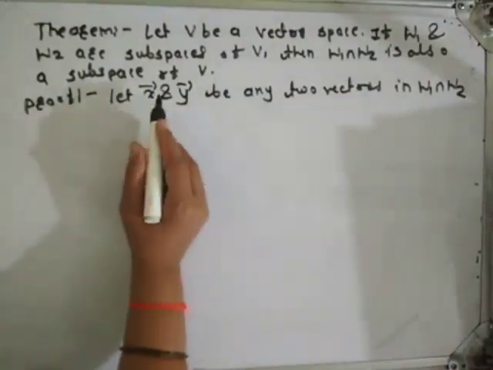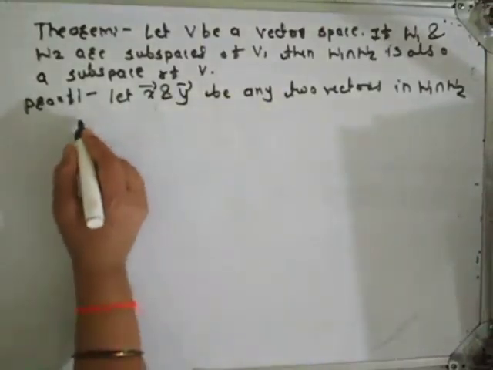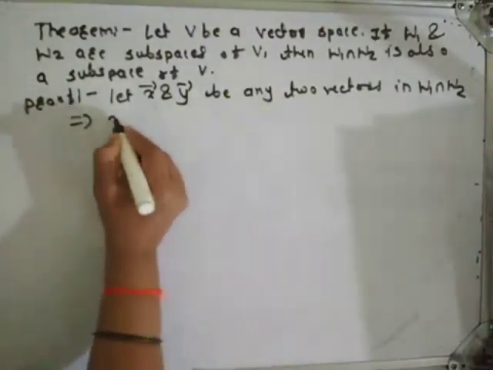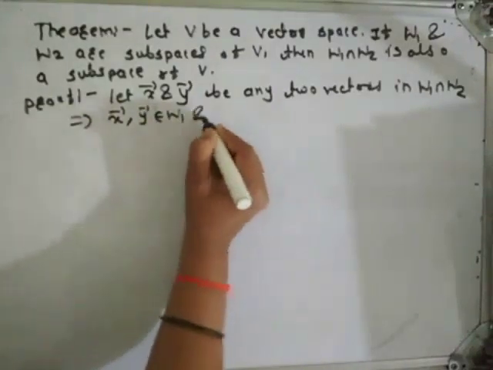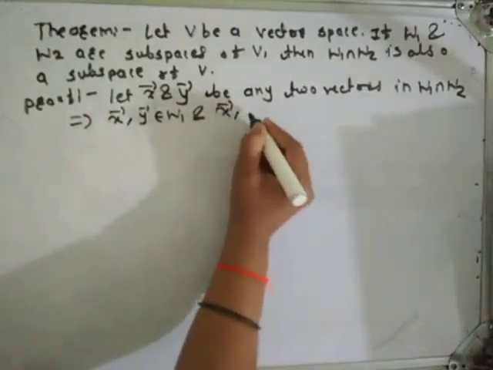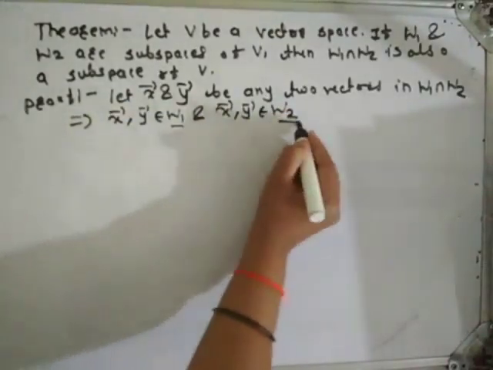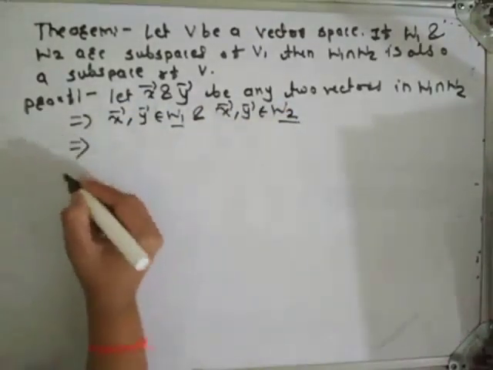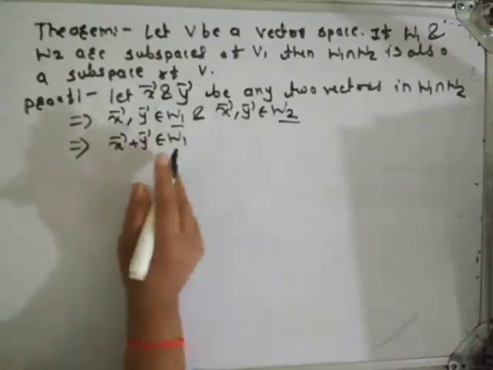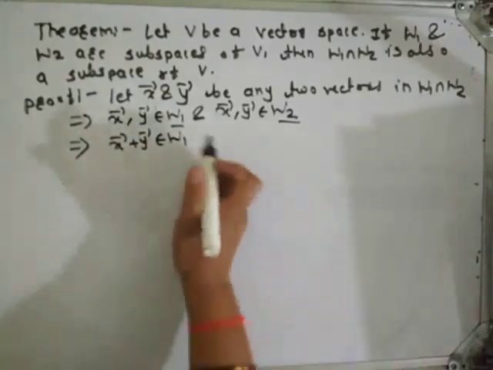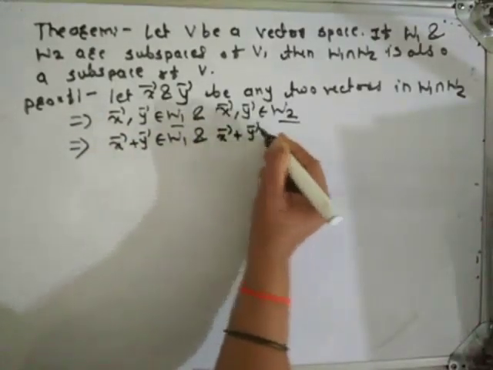If X bar and Y bar are any vectors in W1 intersection W2, that implies X bar, Y bar belong to W1 as well as W2. But W1 and W2 are subspaces, that implies X bar plus Y bar belongs to W1, since W1 is closed under addition, and W2 is also closed under addition.